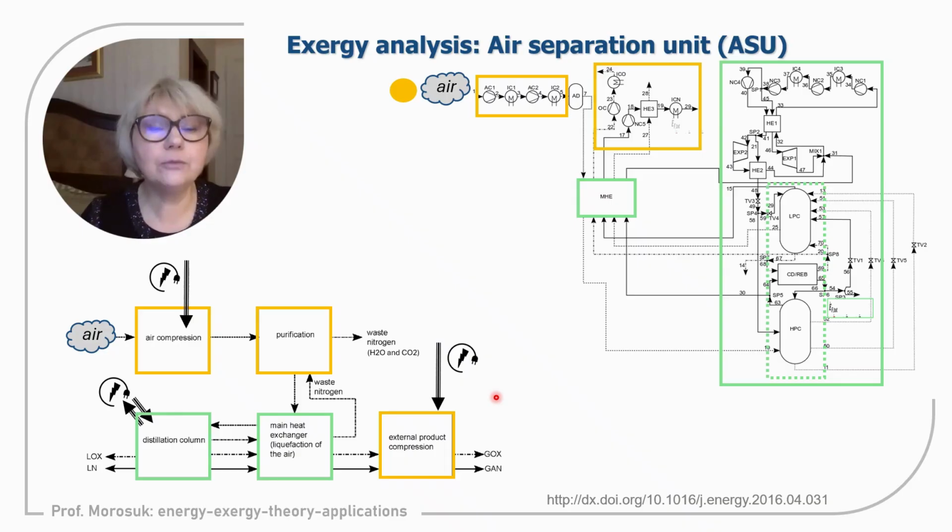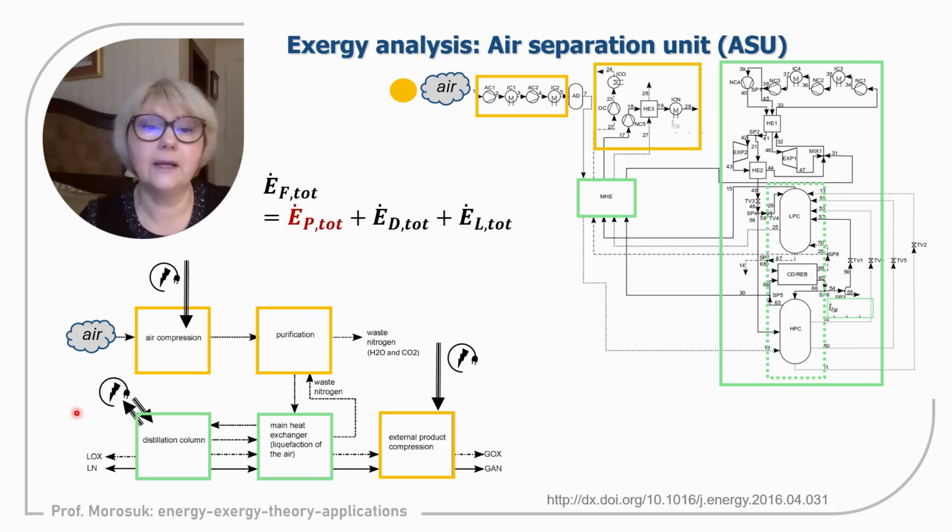And for the distillation column, it's very interesting. Within the distillation column, we have compressors and expanders, and some of the compressors are linked to expanders. So that's why we have electrical energy supplied and also a little bit generated, but they will compensate each other. Nevertheless, we need to be absolutely precise with that.